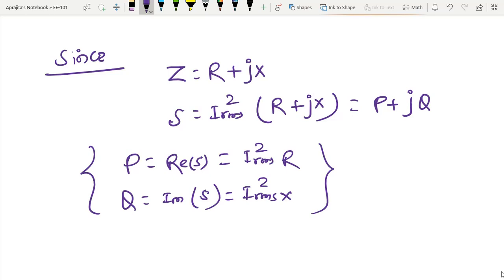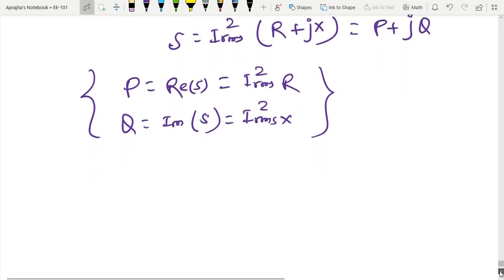So in this way I have collected P and Q. Now you can see that P is the average power, which I can also call the real power, and it depends on the load resistance R. Let us try to define this whole complex power in terms of the real power and the reactive power.